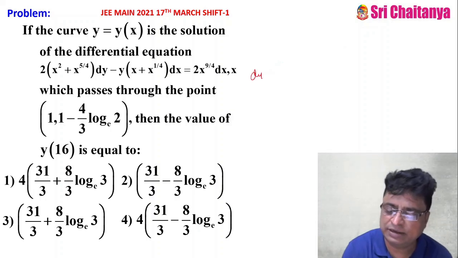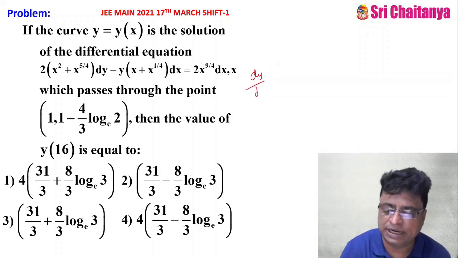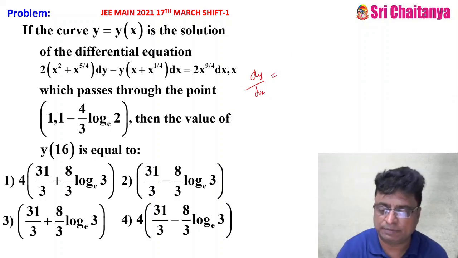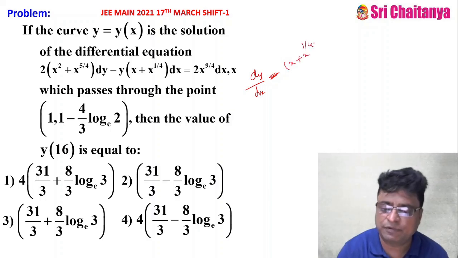So dy by dx equal to minus x plus x power 1 by 4 by 2 into x square plus x power 5 by 4.